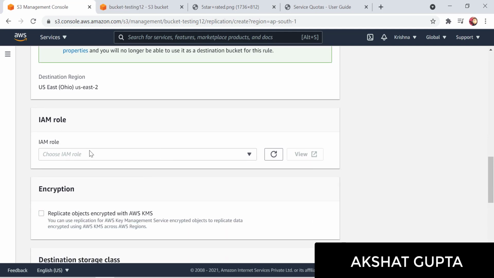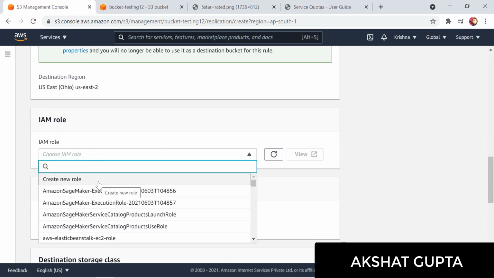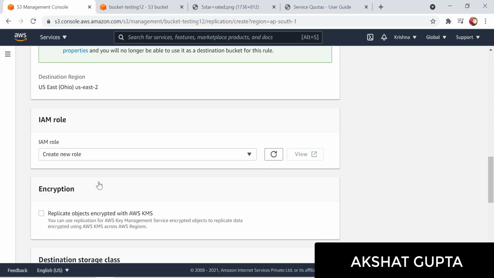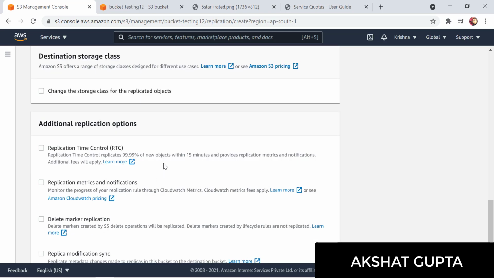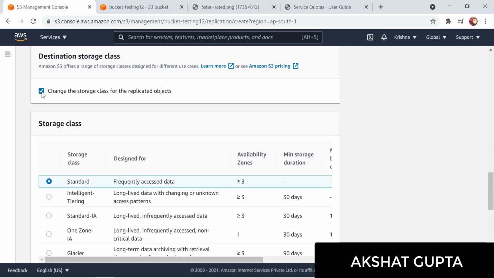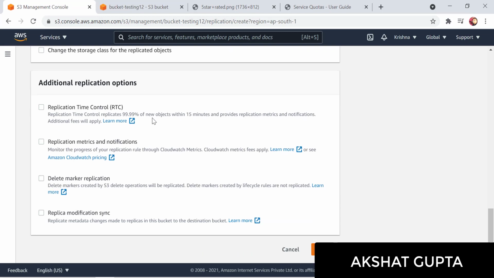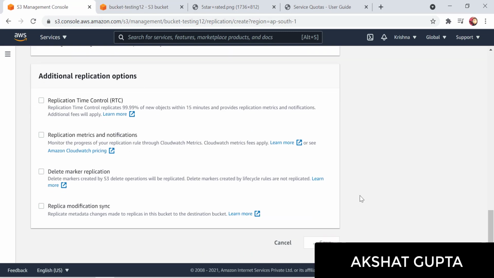If I want to create an IAM role, I can create it. I will just create a new IAM role, and automatically a new IAM role would be created. I won't be changing anything. If I want the destination bucket to use some other storage class, let's say IA or Glacier, I can just click here and select that particular storage class. I won't be using it as of now, so let me just save it.